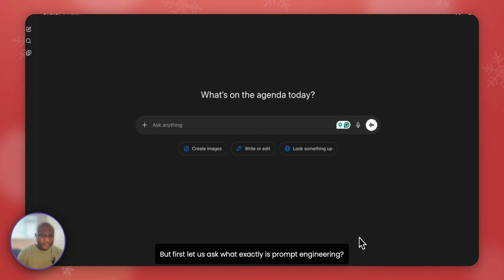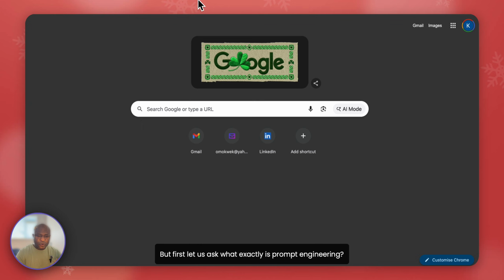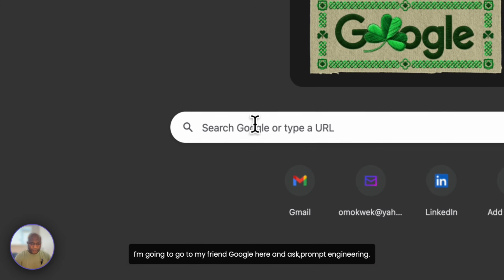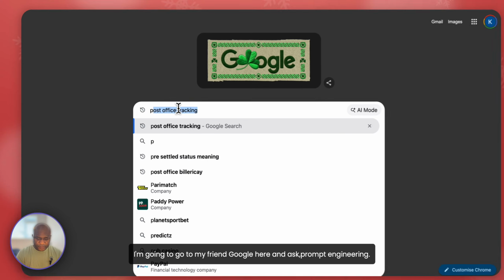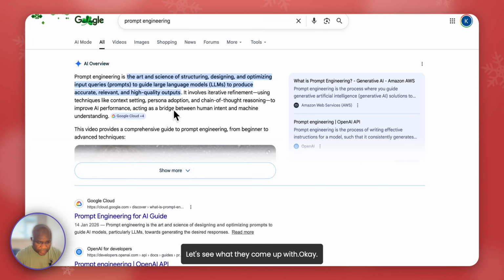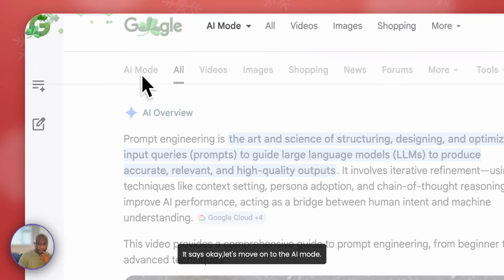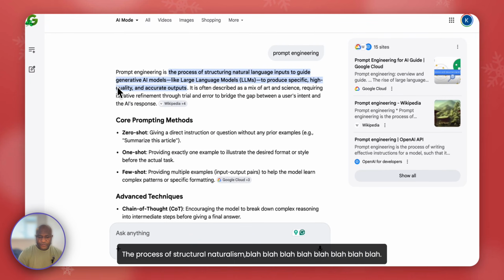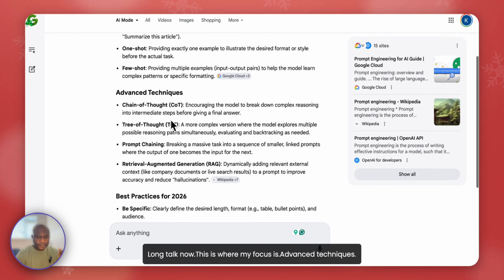But first, let us ask what exactly is prompt engineering? I'm going to go to my friend Google here and ask prompt engineering. Let's see what they come up with. Okay, let's move up to the AI mode. The process of structuring natural language, blah, blah. Long talk now. This is where my focus is. Advanced techniques: we have the chain of thought, tree of thought, prompt chain, and RAG.